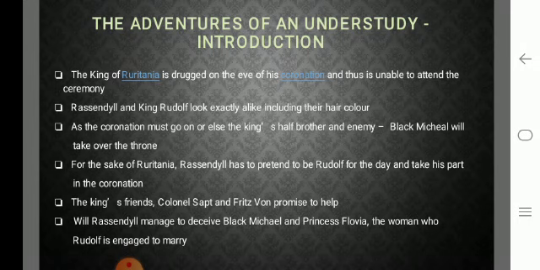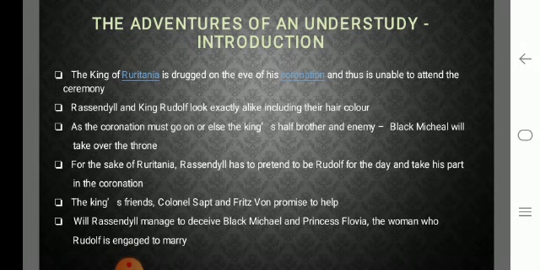The king's friends, Colonel Sapt and Fritz Swan, promise to help. So there are two people who are the king's friends. They plan this whole thing where they ask Rassendyll to enact as Rudolph, and they promise to help so that Rassendyll can take it forward and the coronation is completed.